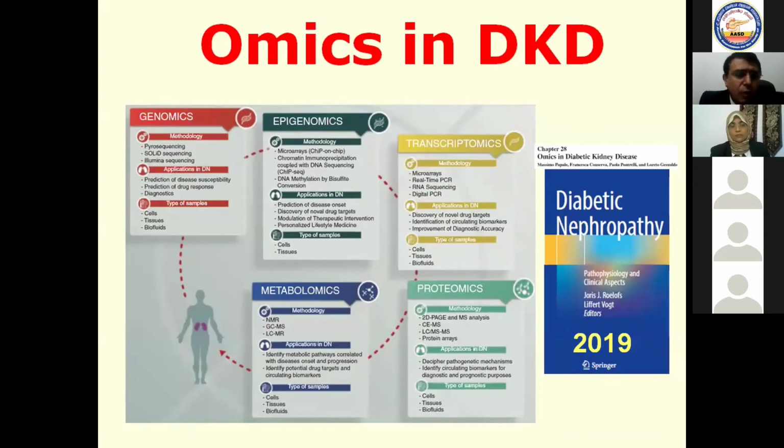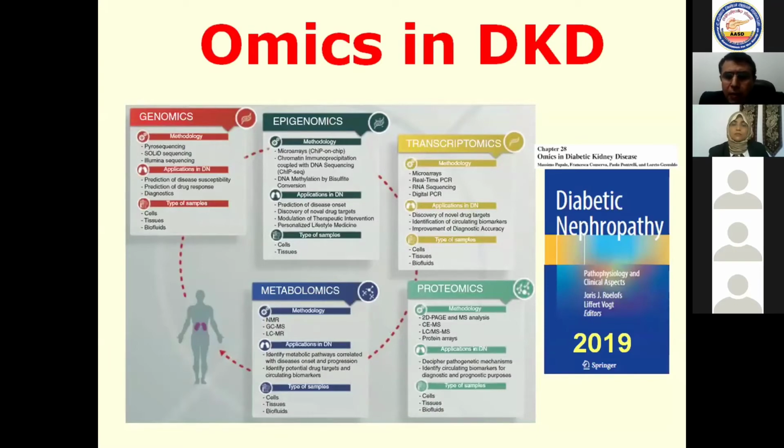Genomics, to know the sequence of the gene, and this may help you in prediction of disease susceptibility, prediction of drug response and diagnosis. Epigenomics, to know the environmental factors that can change the disease, such as epigenetics, so that it may help in prediction of disease onset, discovery of novel drug targets and modulation of lifestyle and others. Transcriptomics, the sequence of transcription of the messenger RNA, this may help you in identifying circulating biomarkers, discovery of novel drug targets and improvement of diagnostic accuracy.